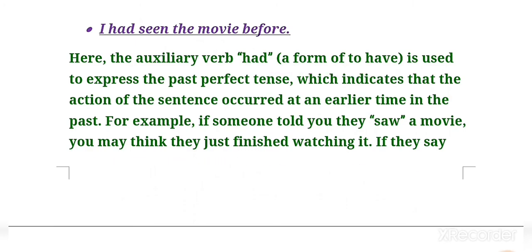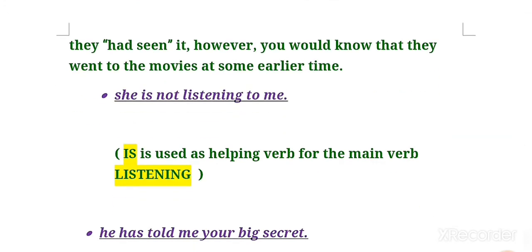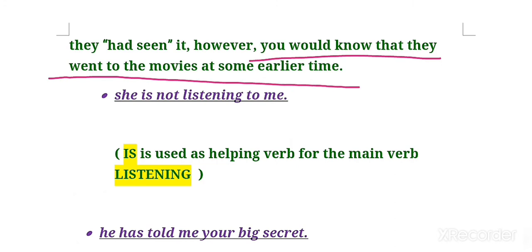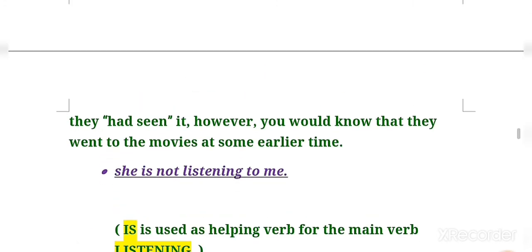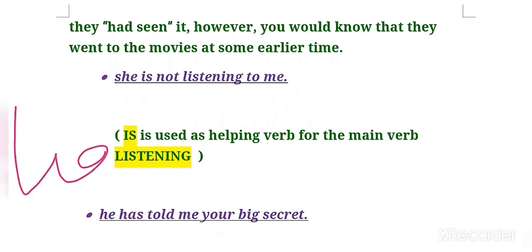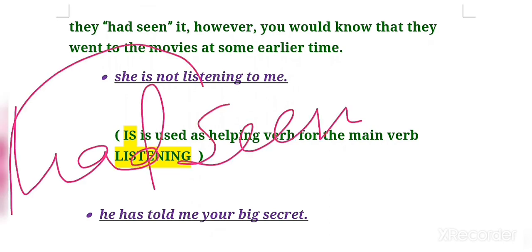Clear? But if they say they had seen it, you would know that they went to the movie at some time earlier. So the word had seen, this helping word had, is giving the complete sense that they went to the movie at some time earlier.